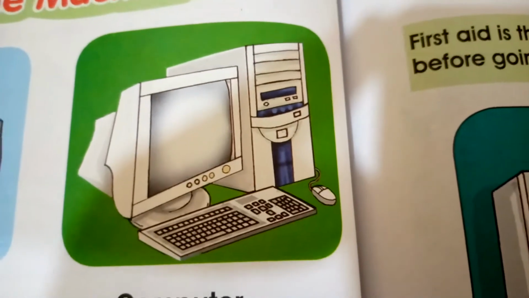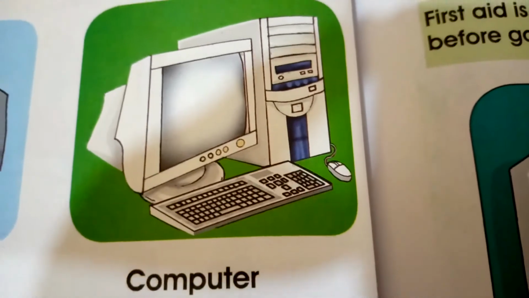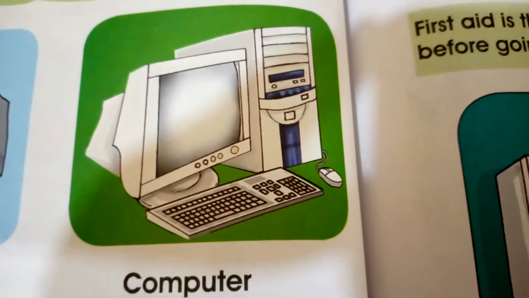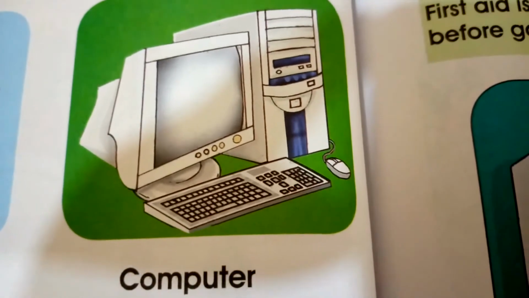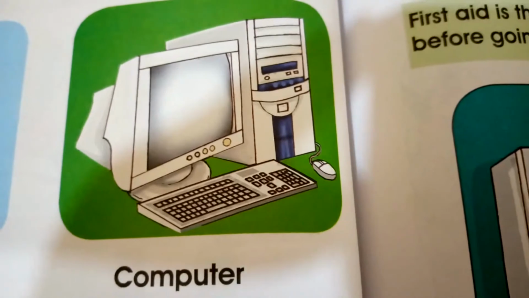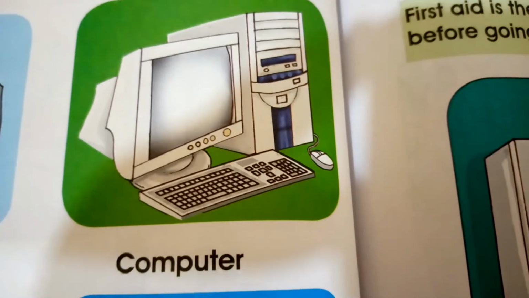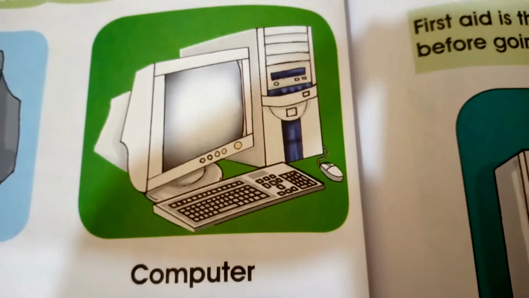So this is a computer. This is a what? A computer. Later on we are going to see the various parts of a computer so that you know what you are looking at. Don't call it a television. A computer is different from a television, isn't it? Good. So this is what? A computer.